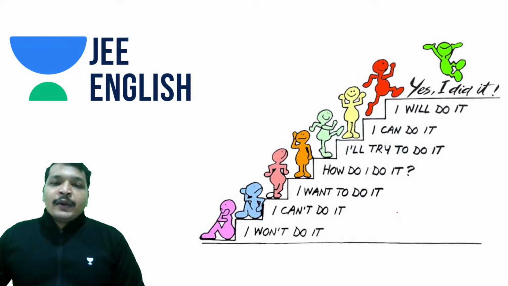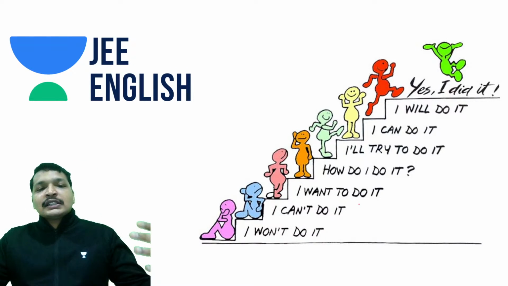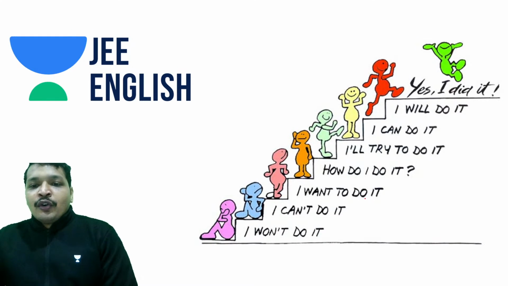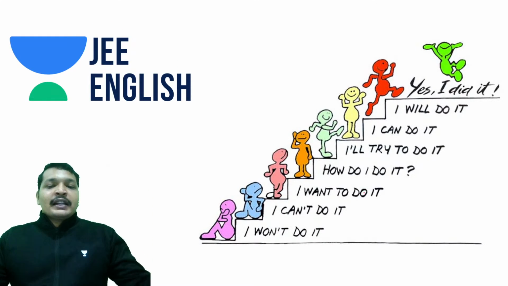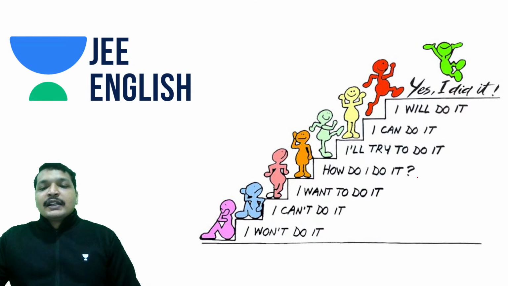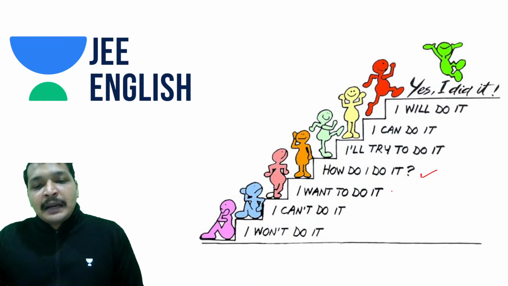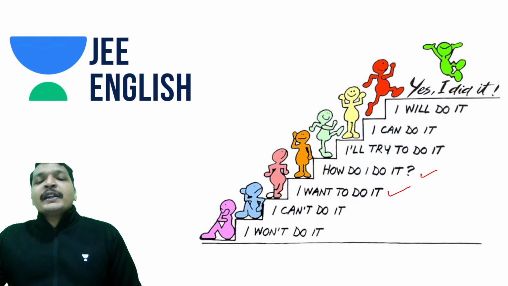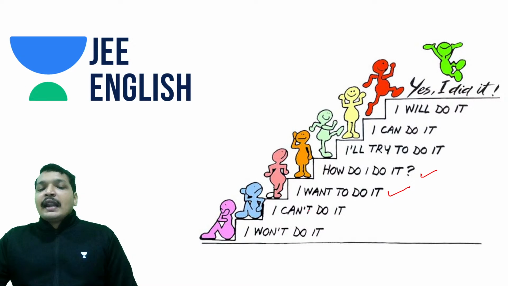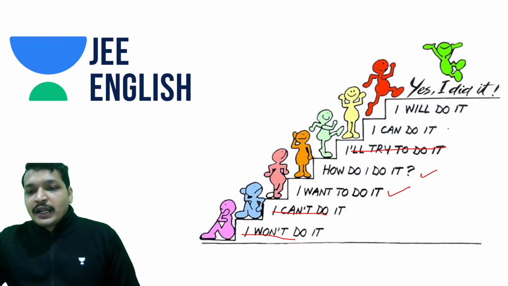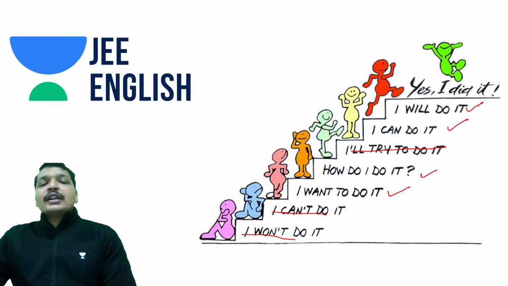Right now, let's say you're a 2021 aspirant, you need to definitely assess where you are on this ladder. You should not be wondering how to do it. You must go for it very strategically. You can attend the strategy sessions and plan accordingly, and you should know that you want to do it. Never think I can't do it or I won't even try. You will do it, guys.